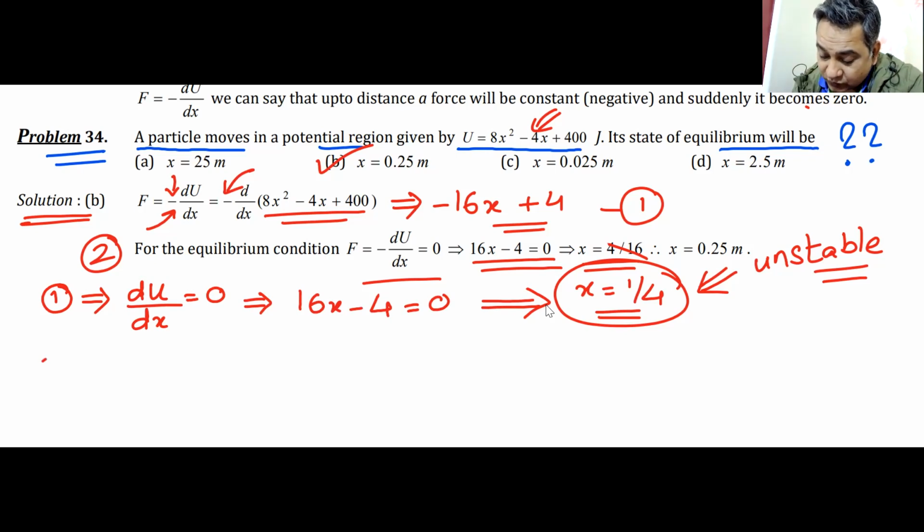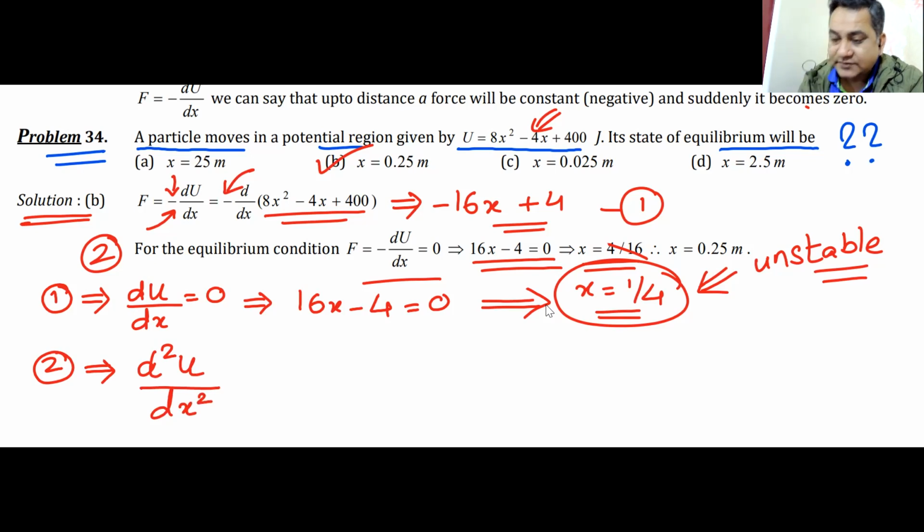Step number 2, which no one thought about, or even if you thought about, you did not execute it correctly. Then I find the second derivative of u, d2u by dx squared. How many of you thought about this step? Please raise your hands. Only 1, 2, 3, 1 at the back, 4 at the front. Okay, if you thought about this, well done, you are on the right track. Manasa also tried it. Well done, Manasa.